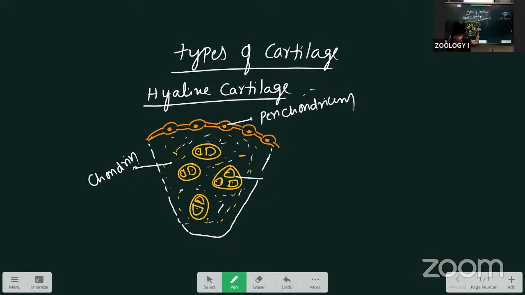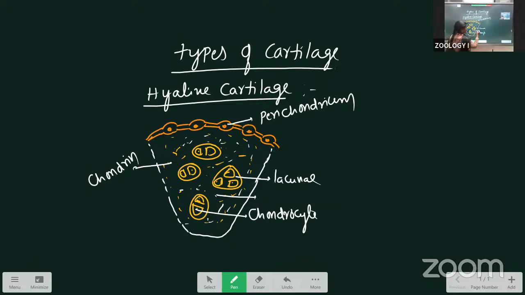This one is called the lacunae. Next is the chondrocyte, and the collagen fibers, which are minute and not actually visible. This is about hyaline cartilage.